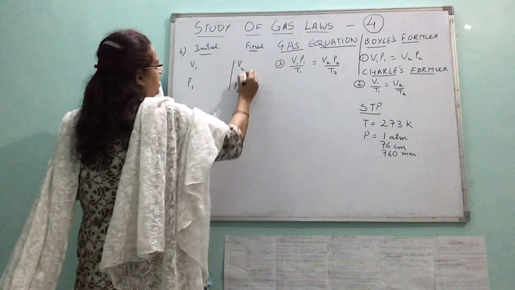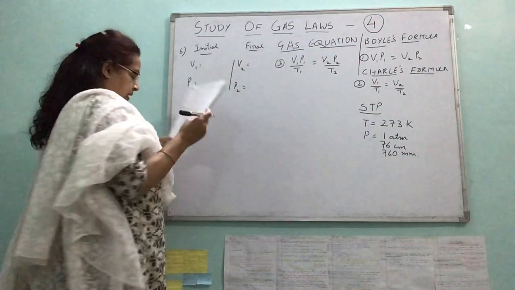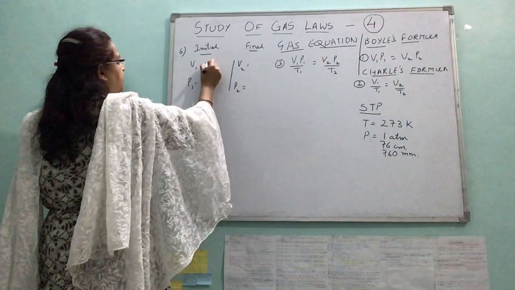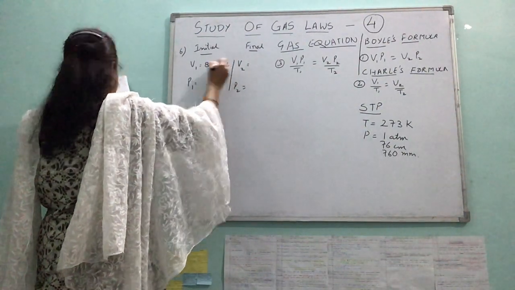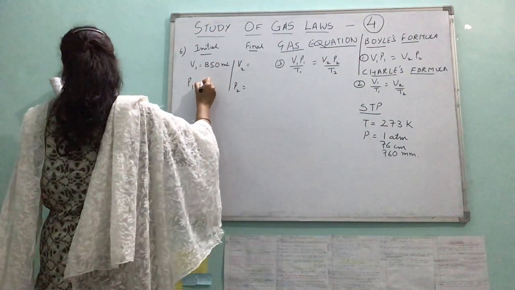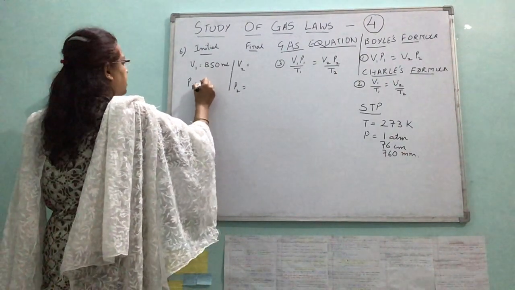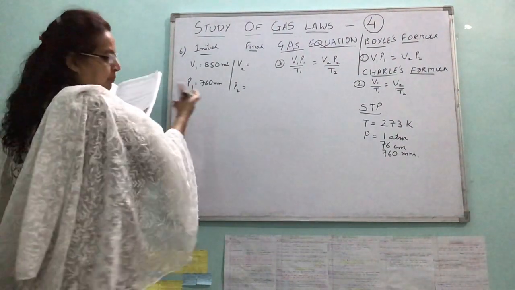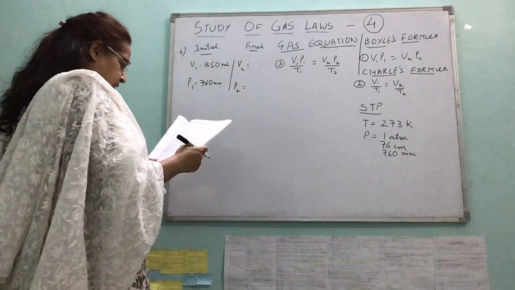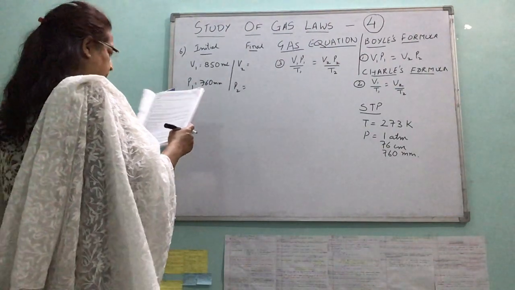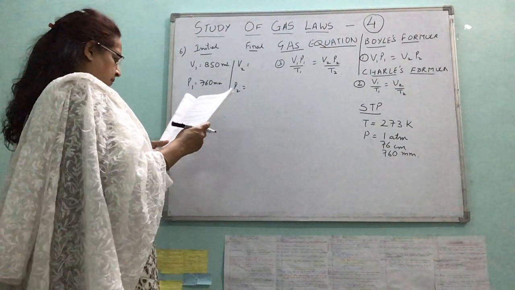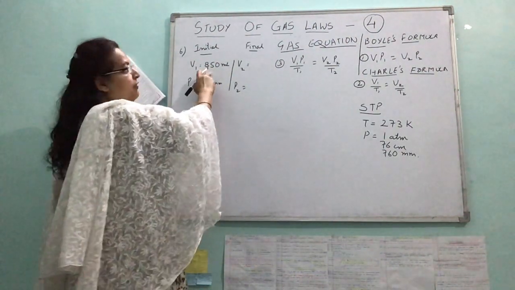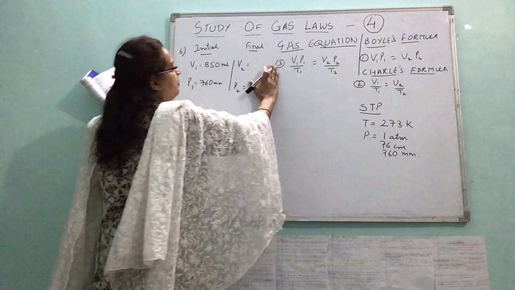Temperature constant, so it is Boyle's formula we'll be using. A certain mass of a gas occupied 850 ml at a pressure of 760 millimeter. 760 you know is nothing but 1 atmosphere, but we'll put the same unit. On increasing the pressure, it was found that the volume of the gas was 75% of this. So we'll find 75% of that.